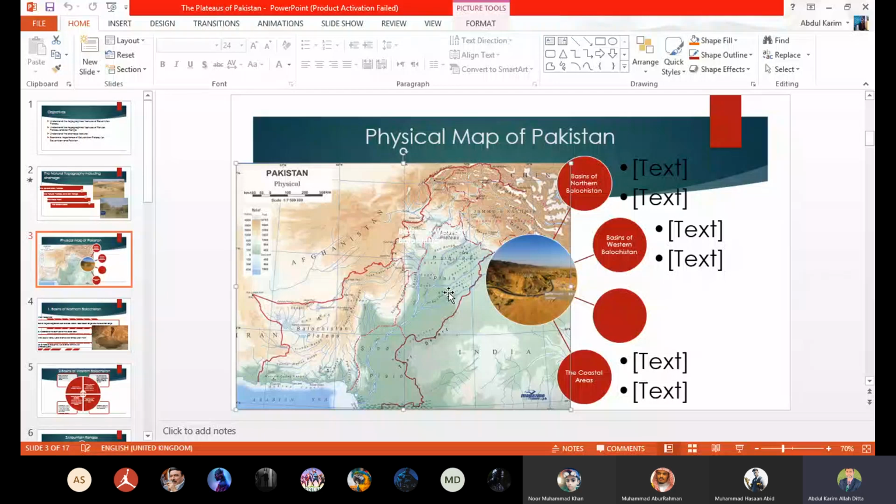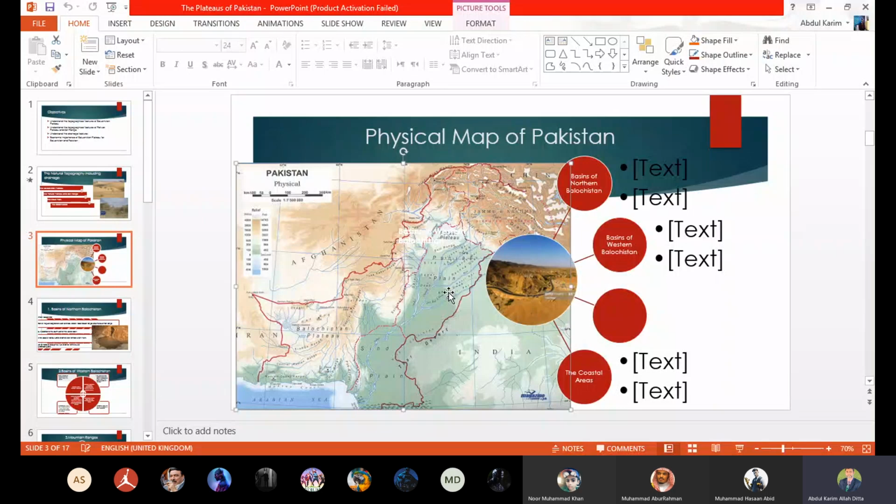A plain is a flat or fairly flat area of lowland. But a plateau is a flat or fairly flat area of highland, beta. So in simple words we can define it as a flat topped area of highland.